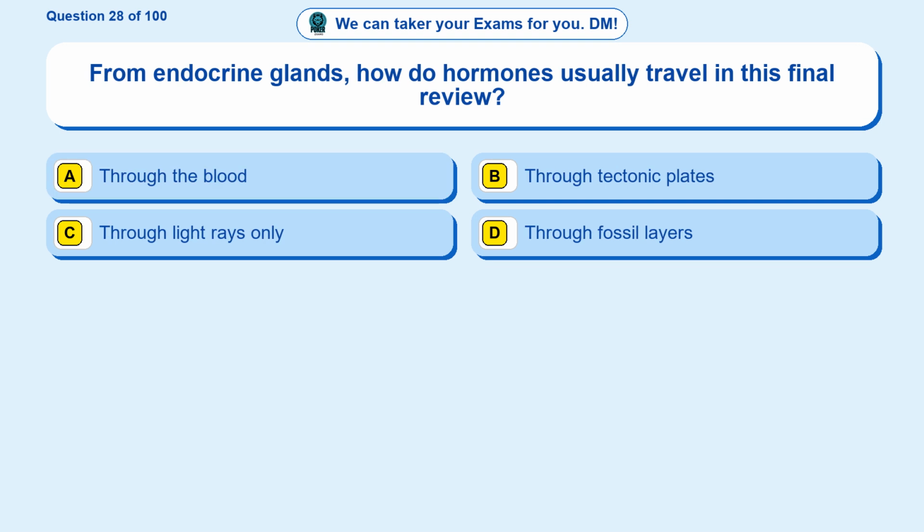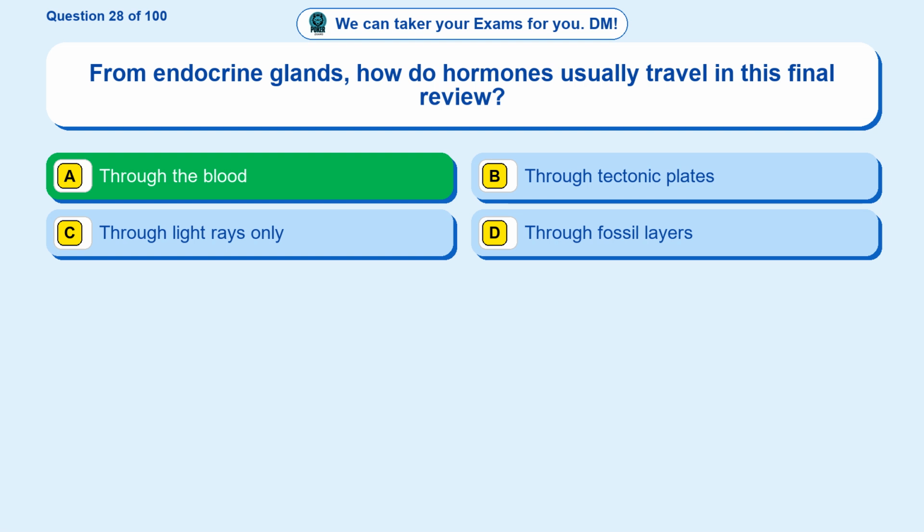Question 28. From endocrine glands, how do hormones usually travel in this final review? Option A. Through the blood. Option B. Through tectonic plates. Option C. Through light rays only. Option D. Through fossil layers. The correct answer is option A.